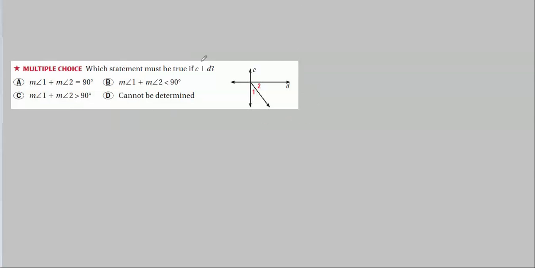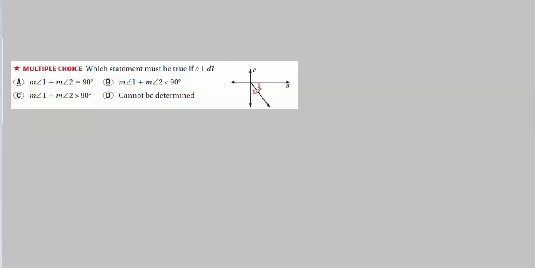Now, if we assume, which the statement here says, that C is perpendicular to D, which one of these must be true? Well, m1 plus m2 is less than 90 degrees. Gee, I don't think so. I mean, perpendicular means that they intersect at right angles. Right angles are 90 degrees. And these two add up to this.